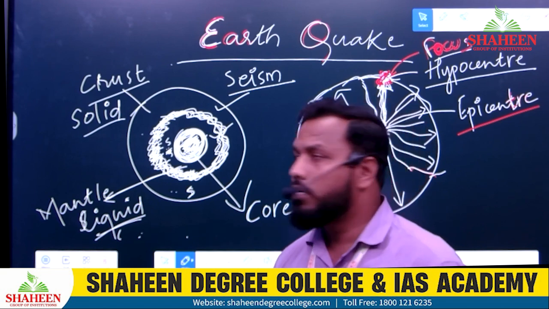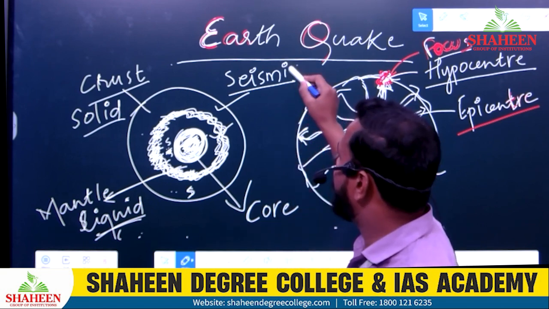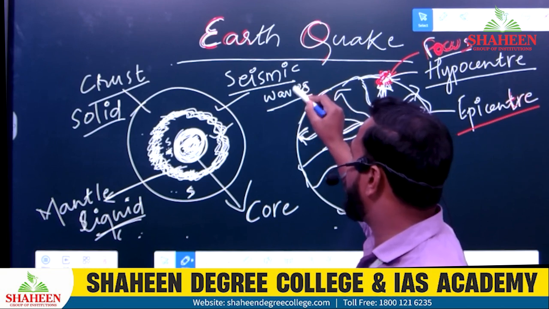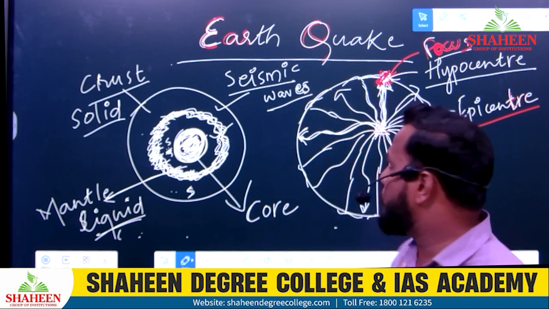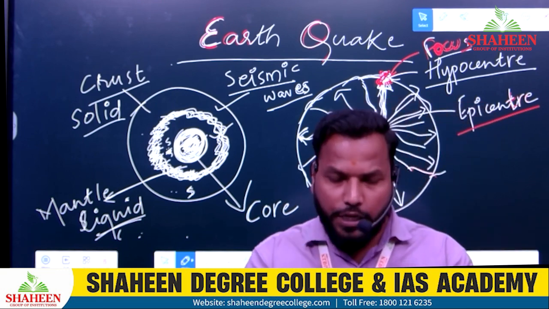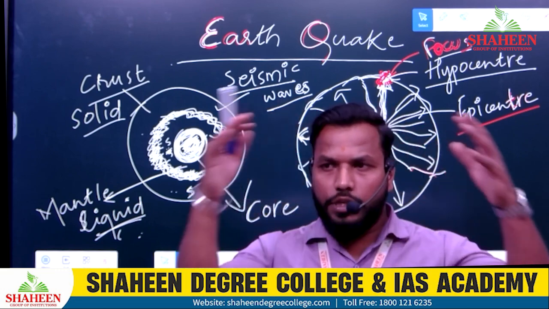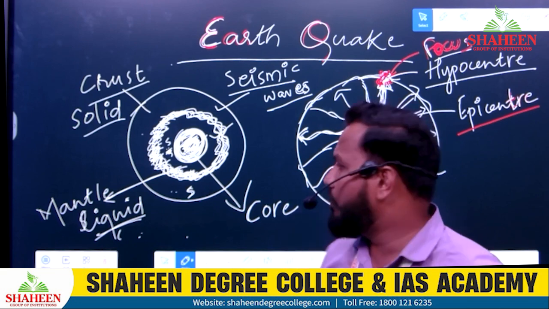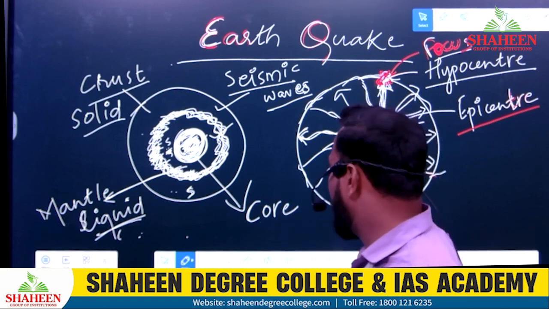Seism is earthquake. The waves of earthquake are called seismic waves. So these seismic waves transfer the energy from deep inside to the top of the earth's surface. Everyone clear? Yes.